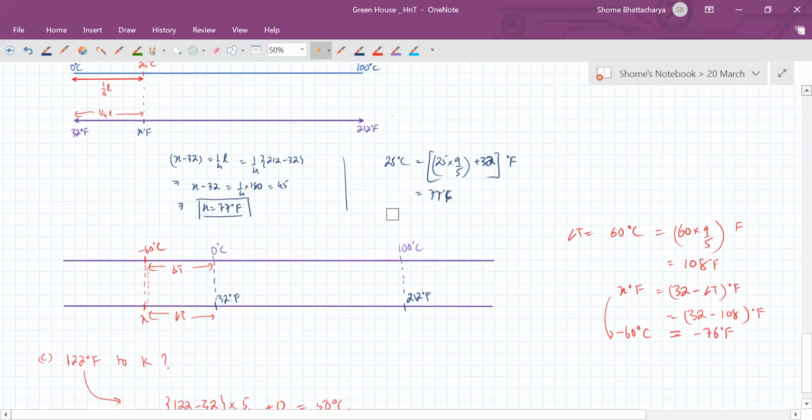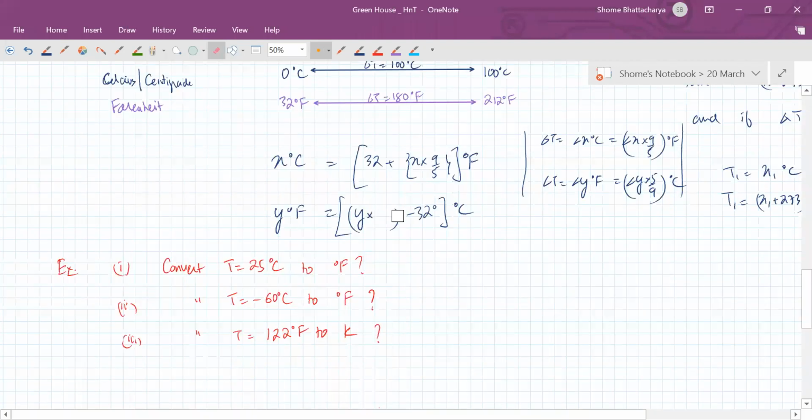Wait. This should be modified slightly. Make a change in this. It is y minus 32, whole thing into 5 by 9.